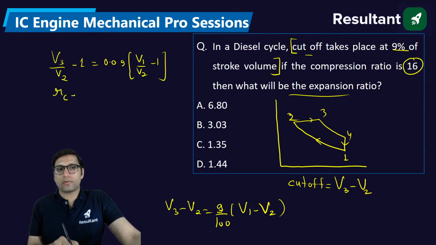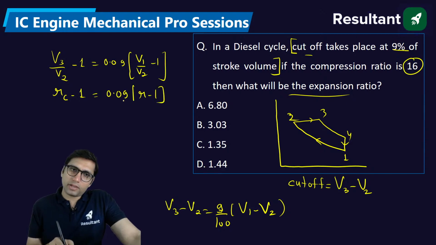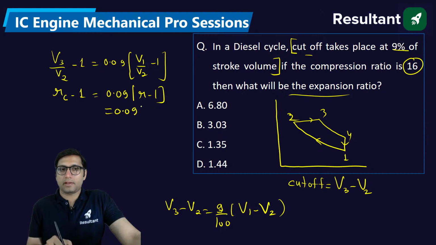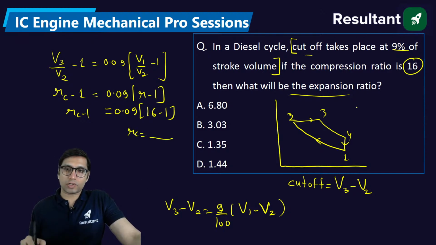Cutoff ratio minus 1 is equal to 0.09 times compression ratio minus 1. Firstly, you solve this and you will get the cutoff ratio from here. Compression ratio is already given, so it will be 0.09 into 16 minus 1. From here you will get the cutoff ratio. And after you get the cutoff ratio, you know cutoff ratio is equal to compression ratio by expansion ratio.